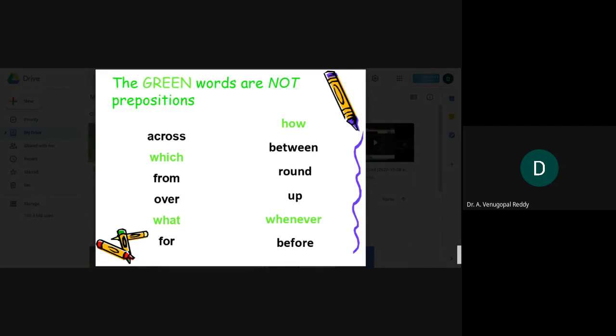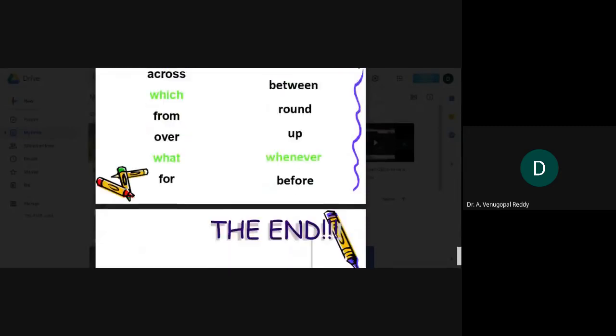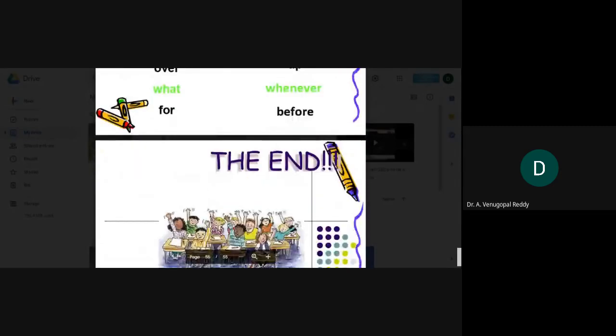These four words are not considered as prepositions. The rest of the words are prepositions. Across is a preposition. From is a preposition. Over is a preposition. For is a preposition. Between is a preposition. Around, up, before. These are all prepositions. That's all about prepositions.